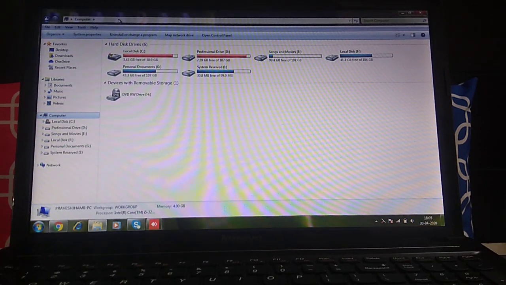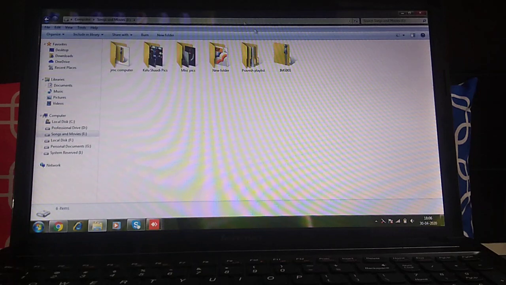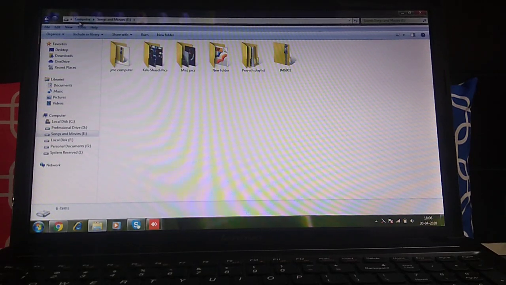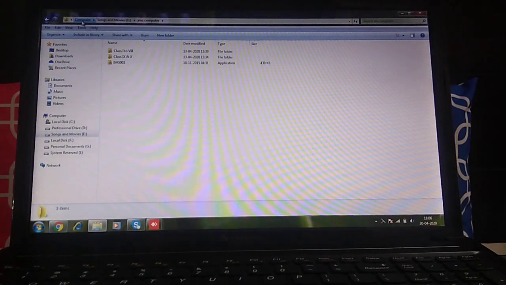This address bar indicates where you are, the current location of yours in your system. This bar will tell you, like now we are in Computer only, and if I click songs and movies, see in this address bar, first it is written Computer and then songs and movies. Then in songs and movies, again if I go into JMC computer, then we will go inside JMC computer. Then again see this bar.